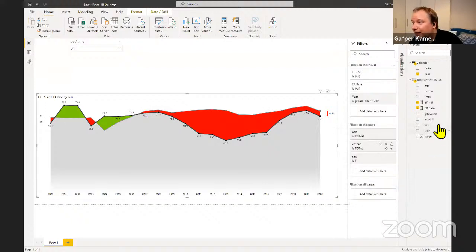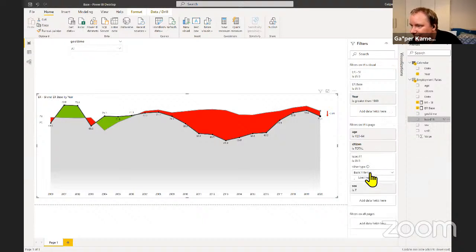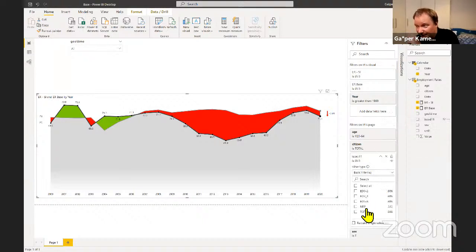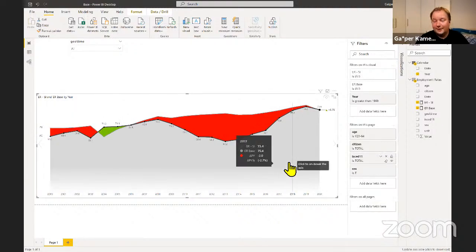And then we have the last one, which is the education. Let me just find it. Right, and there's a lot of things here, but I'm going to go for the total. So at this point, I'm going to ignore all that underlying granularity that I have, different education levels, different genders, and just say, give me the totals everywhere. So this is now getting somewhere.